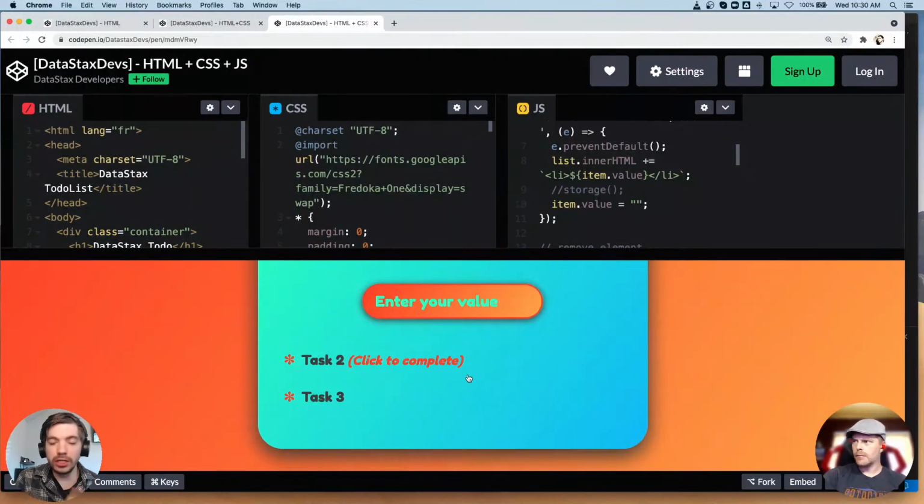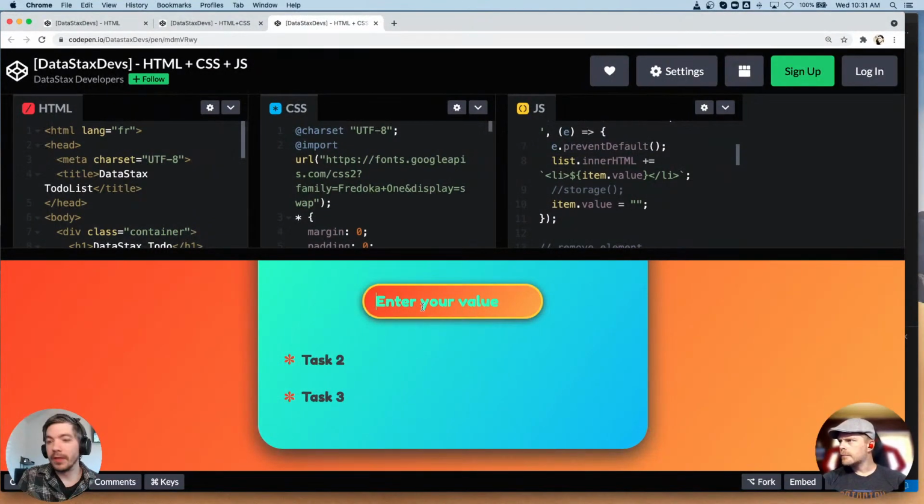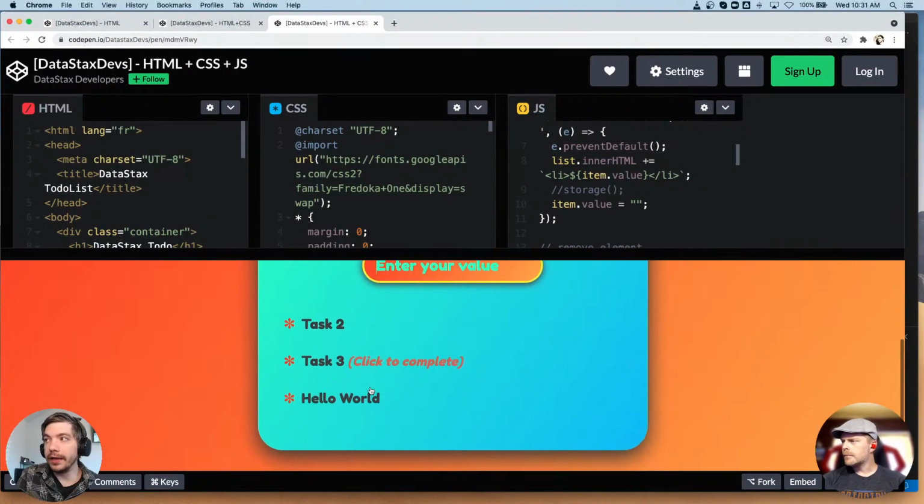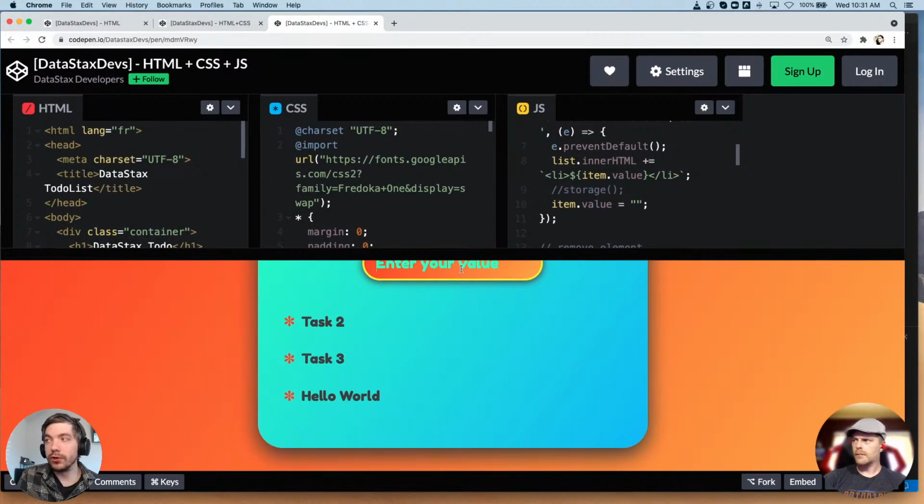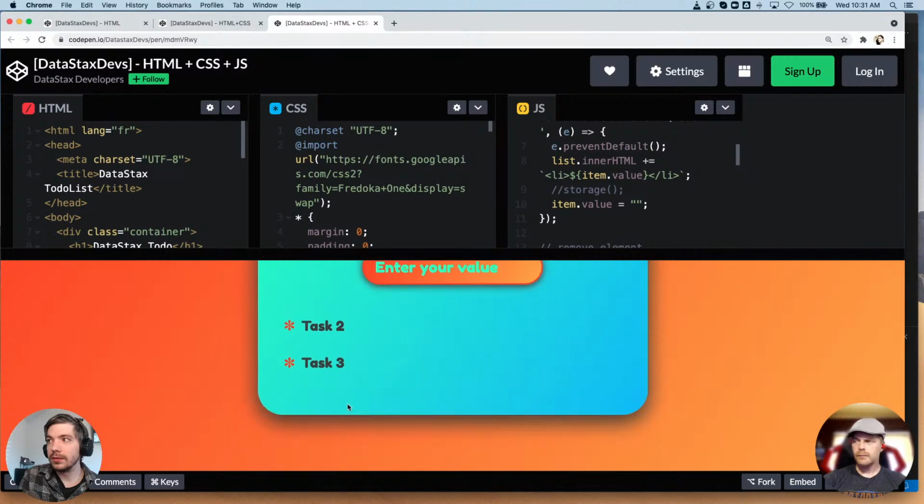So the JavaScript is changing the style. It's adjusting this asterisk to be a check mark. It's also changing the text that comes up when we hover over it. And then when we click it, it removes it from the list. And then I can also add an item to our list. It takes whatever content I added to that input and adds it to our list, right? And then I can also click to complete that and click to delete. So the JavaScript is actually giving us some interactivity, some functionality behind this.